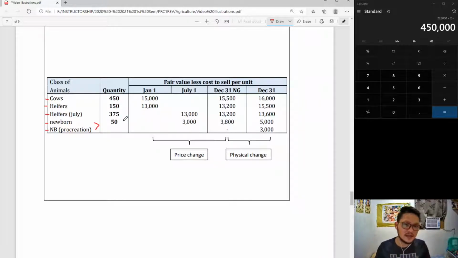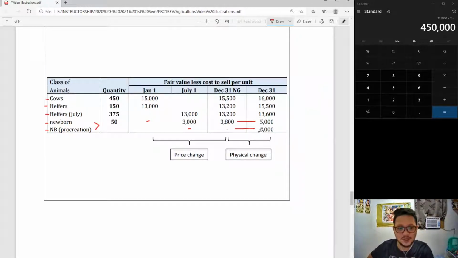And all of that gain has nothing to do with price. Lahat ng gain na yan po ay purely physical change from 0 to 3,000. Well, actually, the 0 should be on the July column, but it would not make sense kasi baka maisama nyo sa price change. So, nilagay na lang natin siya sa December because it's understood that procreation. Kapag may procreation understand always na from 0 to initial value, all of it is physical change. And then, the newborn grows up.